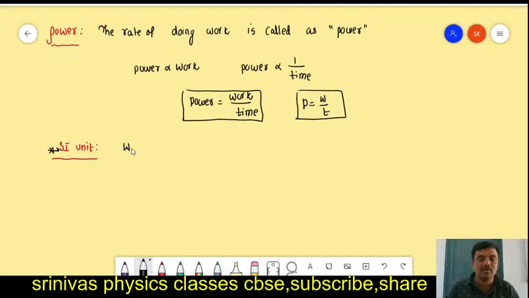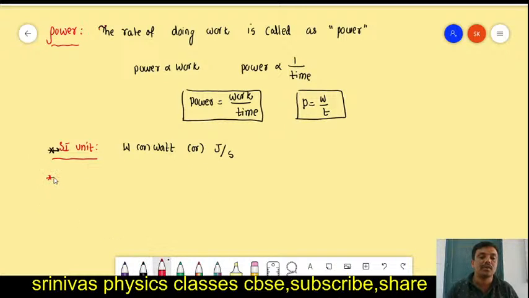Simply capital W we write, that is nothing but watt. Based on the formula also, work unit is joule and time unit is second, so joule per second also we can write. This is the SI unit.